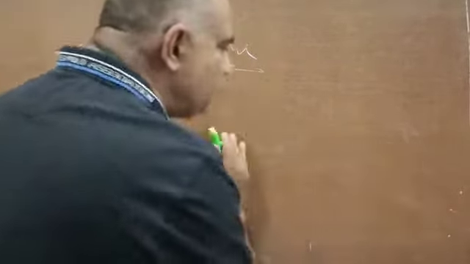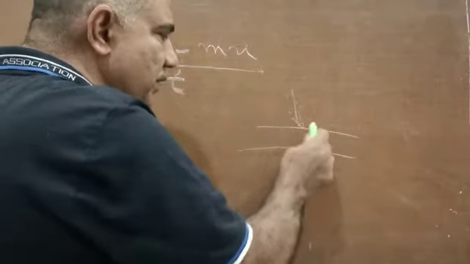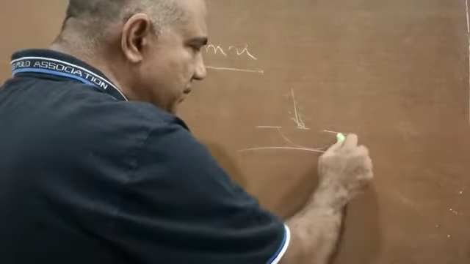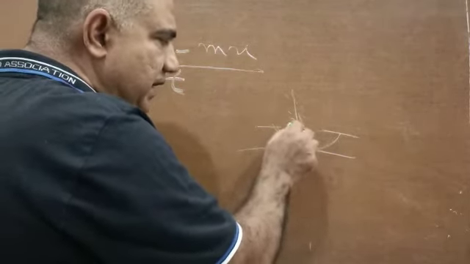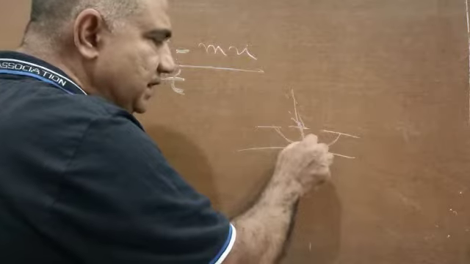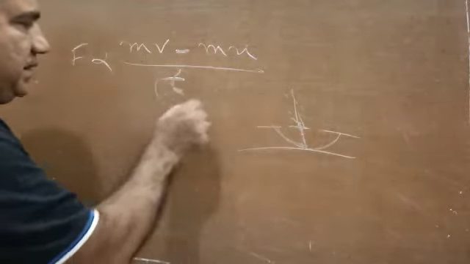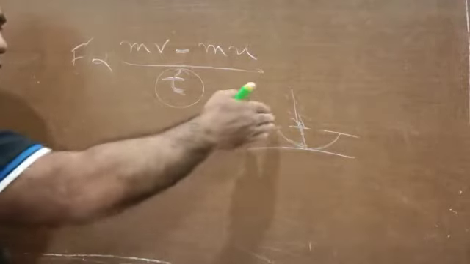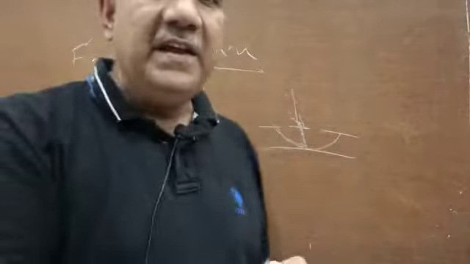But let us say there is a cushion, and when the person hits it, the surface of the cushion comes up to here, and then the hand comes to rest. So the time taken for traveling this much distance is additional time now. So that time increases, and if time increases, the force applied is less. So this will not be able to get divided into two parts. So this is not going to break the way the pile of tiles or the ice slab was broken. This was all about applications of the second law of motion.